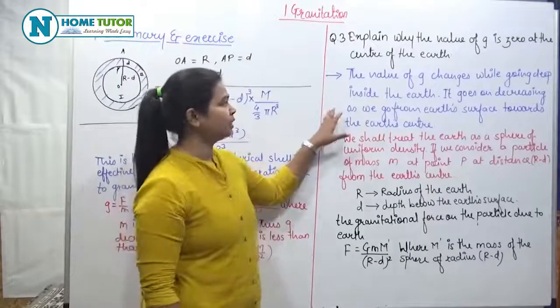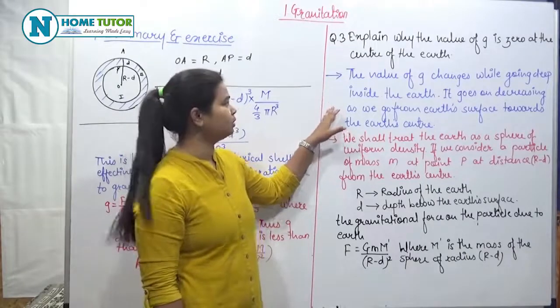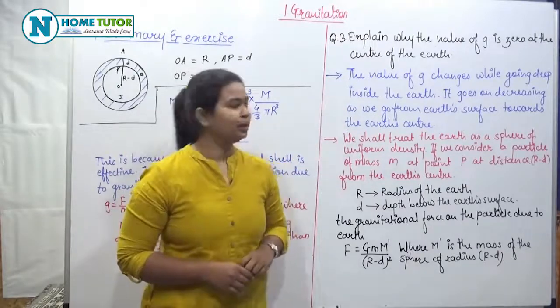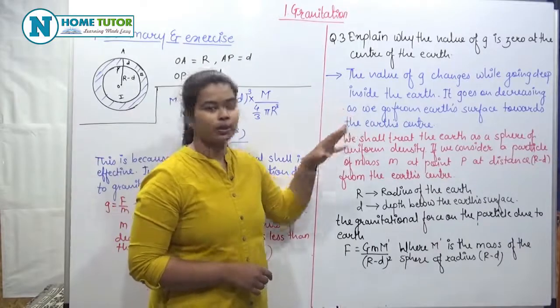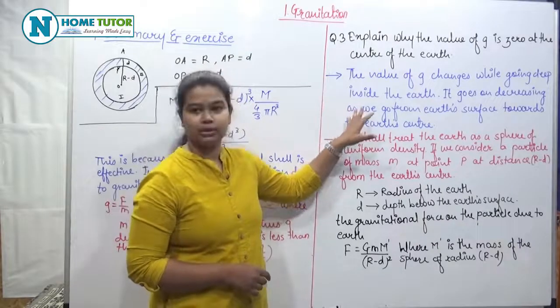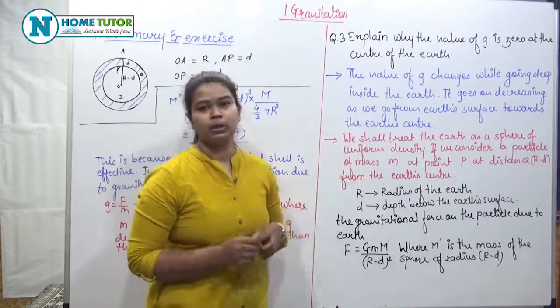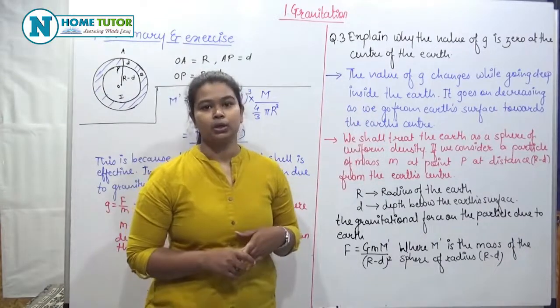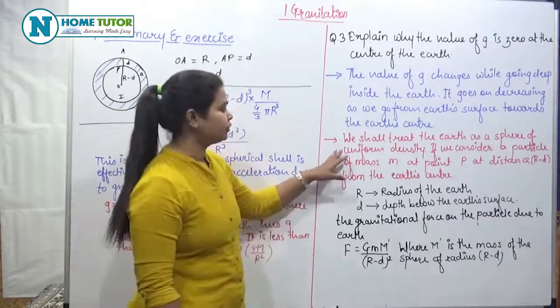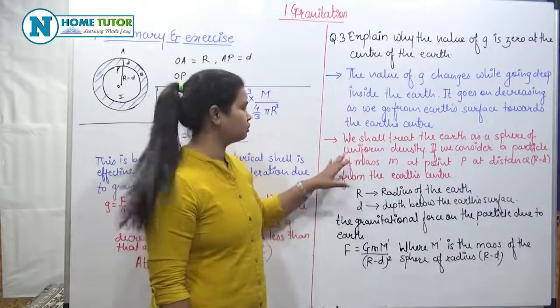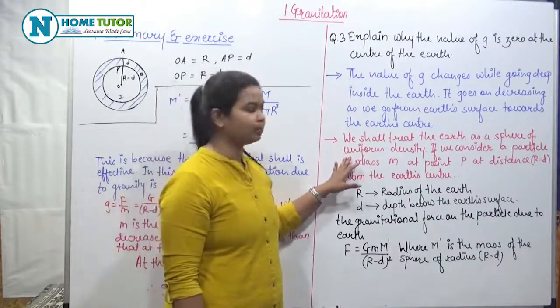Next question is, explain why the value of G is 0 at the center of the earth. Now we know that the value of G changes as we go deep inside the earth, and it goes on decreasing as we go from the earth's surface towards the earth's center. Now we shall treat the earth as a sphere of uniform density.